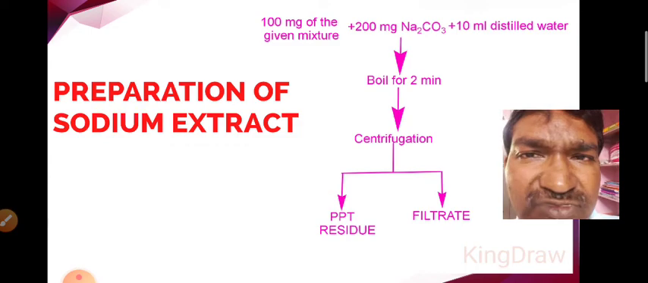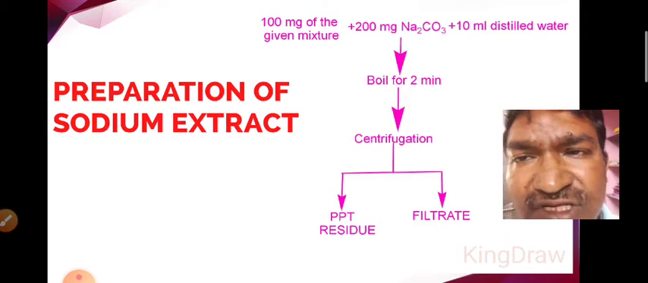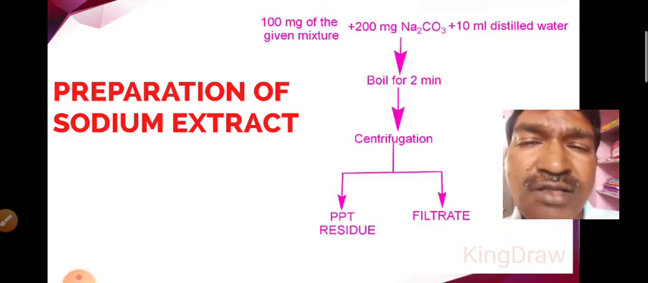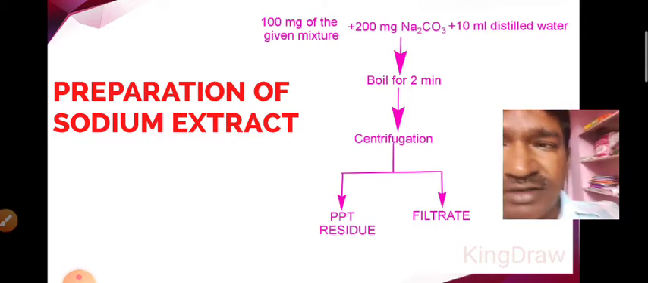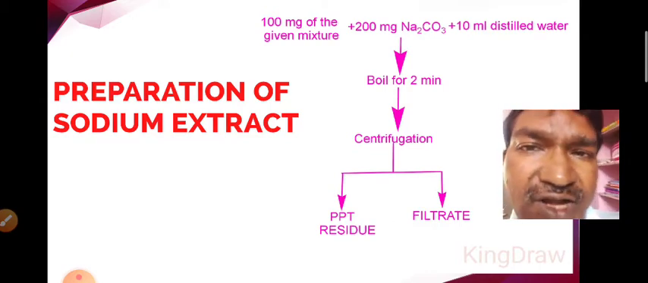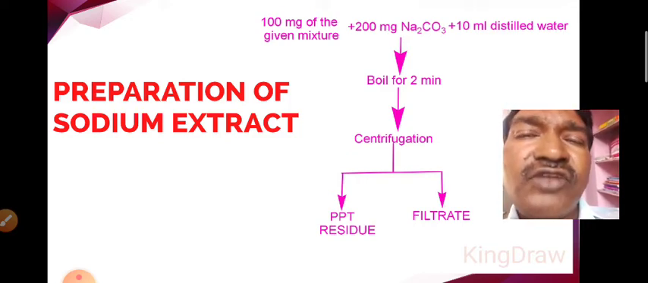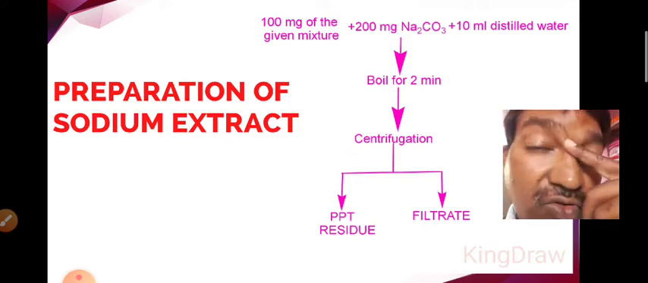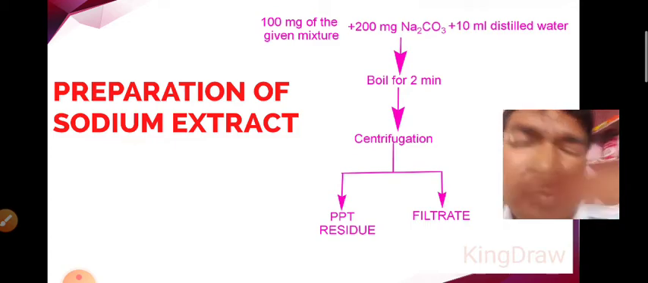Then at the bottom of the centrifuge test tube we get the precipitate, which is known as the residue, and at the top we get the clear solution. That clear solution is called the filtrate, and we have to use that filtrate. We label that filtrate as the sodium extract, and we use it for the analysis of the anions.